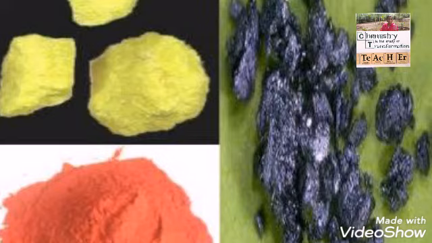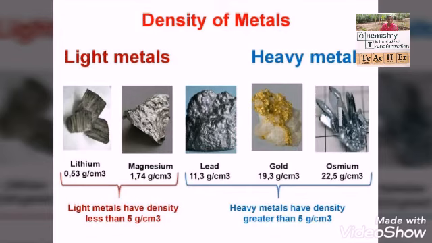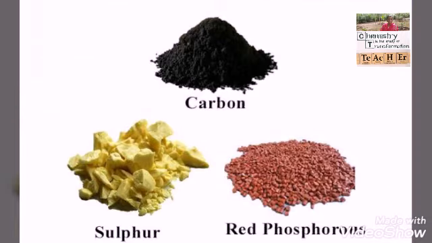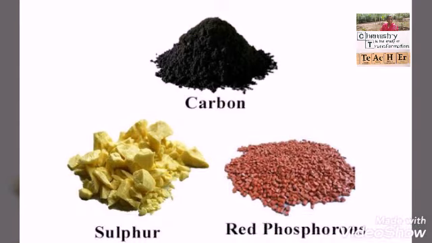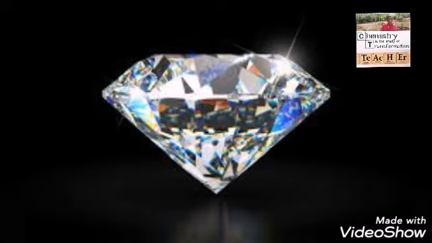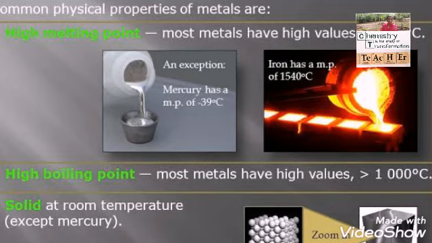The next difference between metals and non-metals is their density. We know that all the metals are hard, so they are highly dense except lithium, which is the lightest metal, and the metals with high density are osmium and iridium, whereas as the non-metals are soft, they have less density except diamond and graphite.